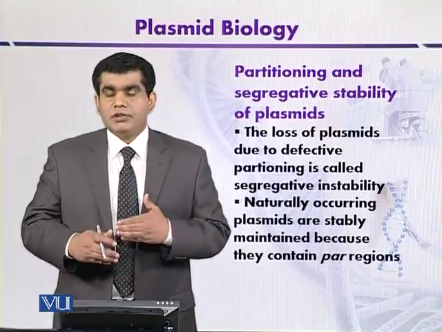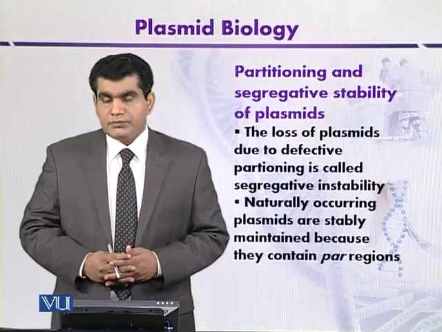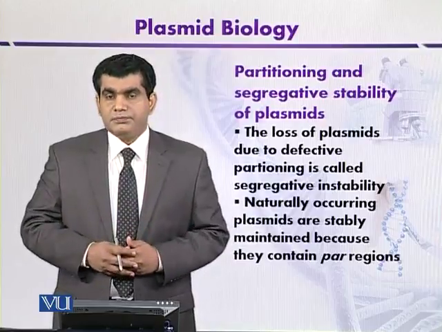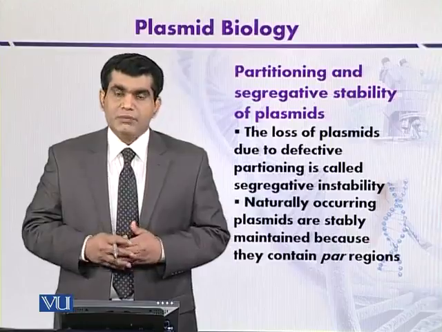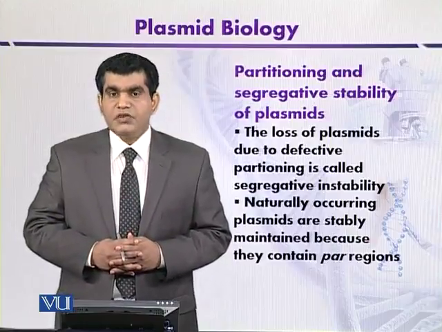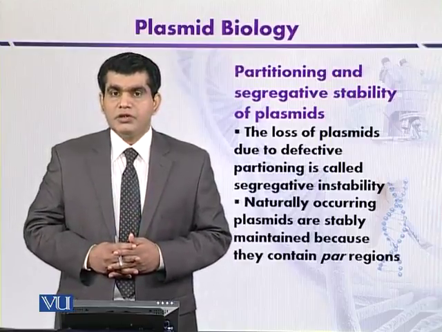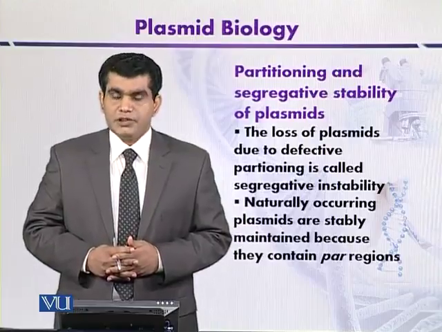But under some circumstances, during the course of cell division, the plasmids are not transferred from the parents to the daughter cells. If the plasmid is lost during cell division, it is called segregative instability.